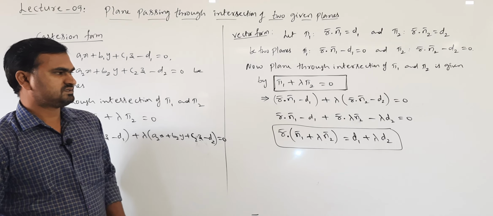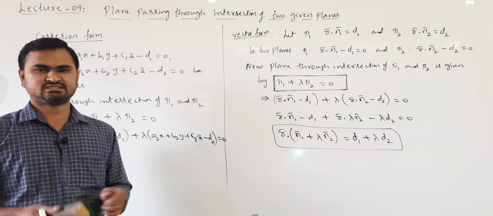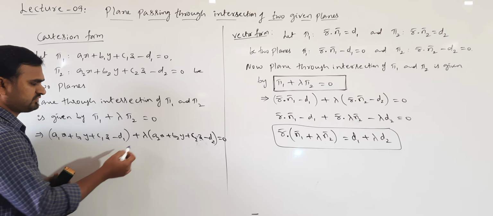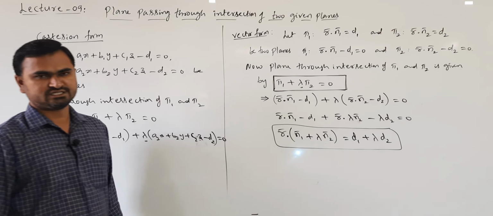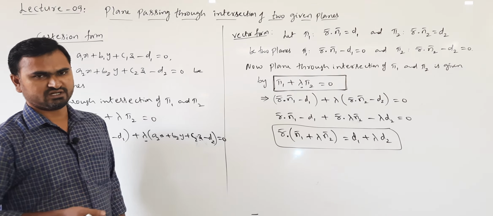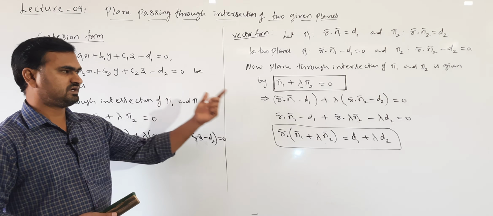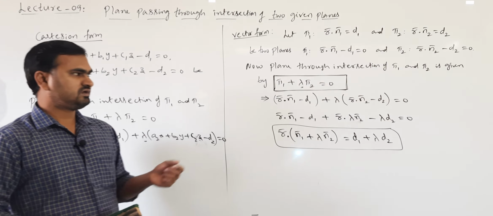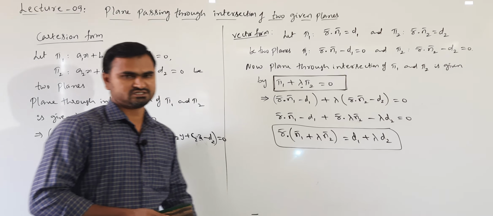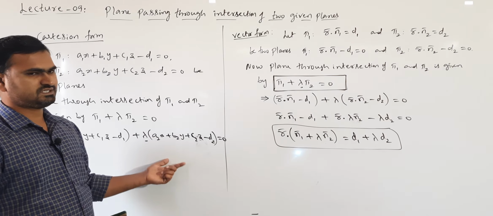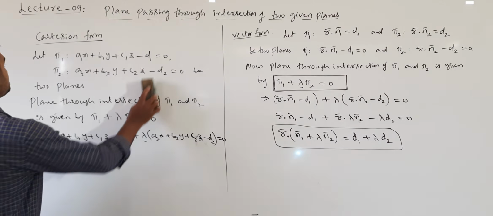So there will be some condition given. Since an infinite number of planes exist, we cannot write the equation of all such planes. There will be some condition given to find this lambda value. So if there exists one value for lambda, there exists only one plane according to that condition. Actually infinite number of planes exist, but some condition will be given to find the value of lambda. With that we can determine the unique plane required. Understand? When we solve the numericals, you will understand how to find this lambda according to the condition given. Let us see a numerical based on this.